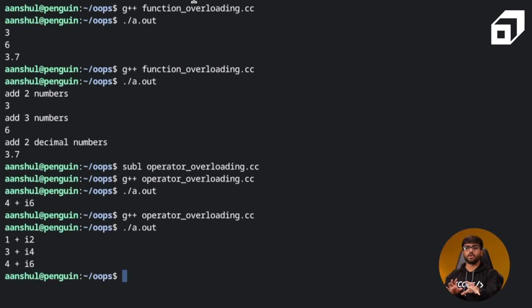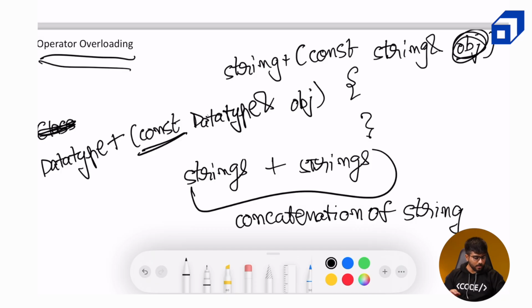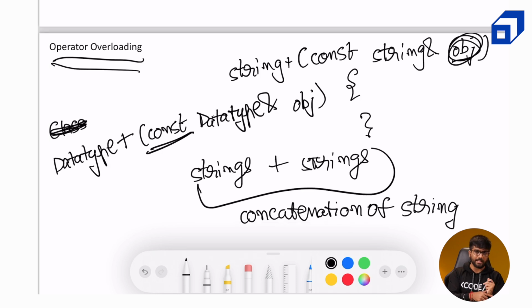This is how you can overload an operator and make it do something different than what it was previously intended to. All right. Similarly, a take home assignment for you in this case can be to create an operator overloading for the subtraction sign, and you can try to subtract one complex number from the other. So this is what operator overloading means.